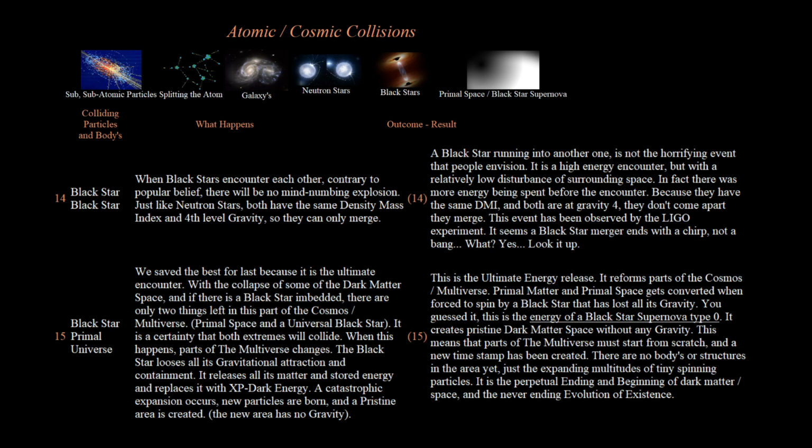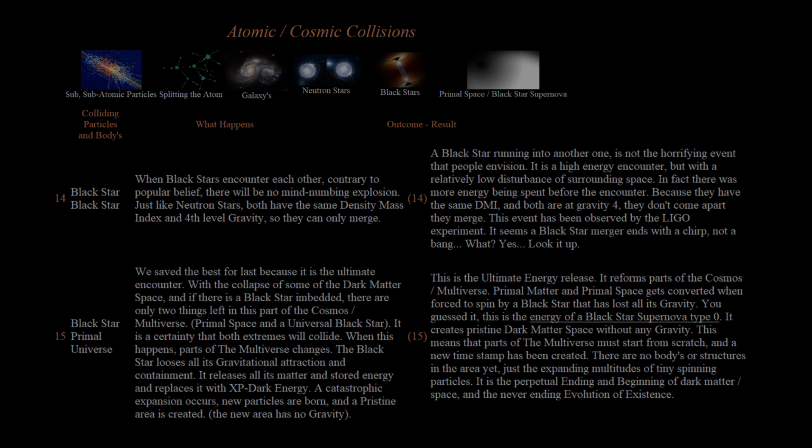Primal matter and primal space gets converted when forced to spin by a black star that has lost all its gravity. You guessed it, this is the energy of a black star supernova type 0. It creates pristine dark matter space without any gravity. This means that parts of the multiverse must start from scratch, and a new timestamp has been created. There are no bodies or structures in the area yet, just the expanding multitudes of tiny spinning particles. It is the perpetual ending and beginning of dark matter, space, and the never-ending evolution of existence.